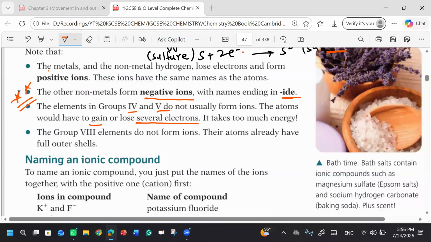This is a very important MCQ. They can ask you which group elements cannot form ionic bonds. Firstly, the noble gases, group number 8. They don't form ionic bonds because their valence shell is complete. As well as group number 4 and group number 5, they do not form ions, right? Clear?